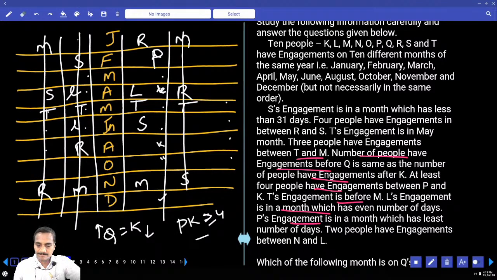And next one, at least 2 people between N and L. Now in between N and L, there must be exactly 2 people, N is here. Then we are left with this information: Q and K.